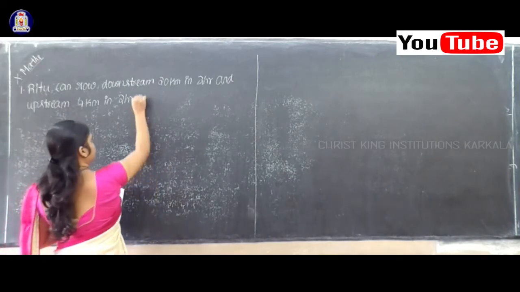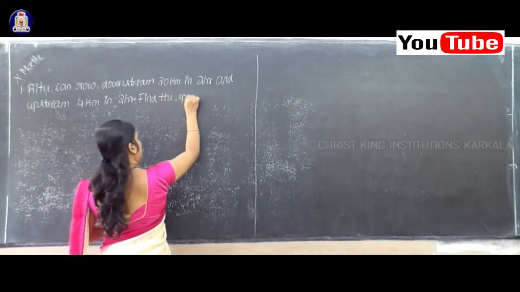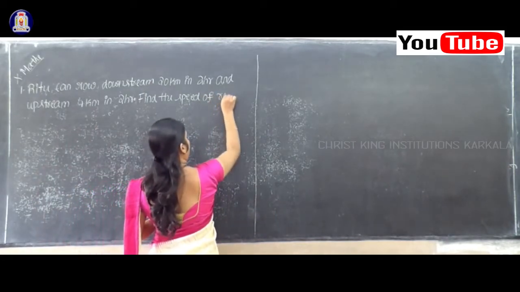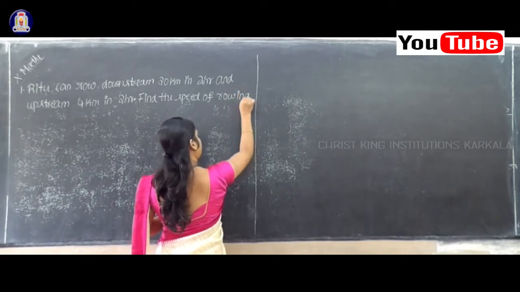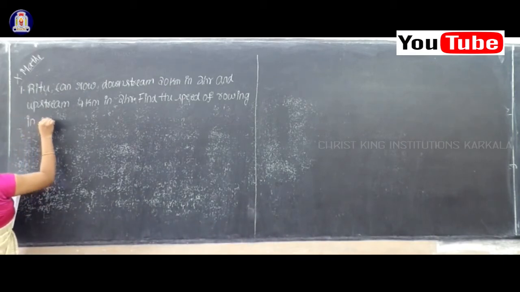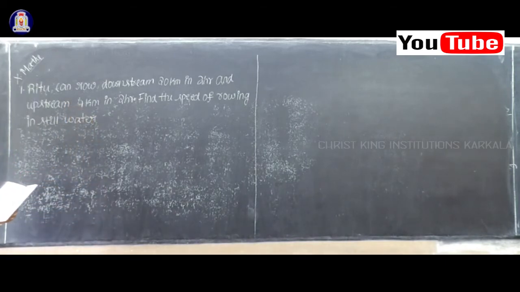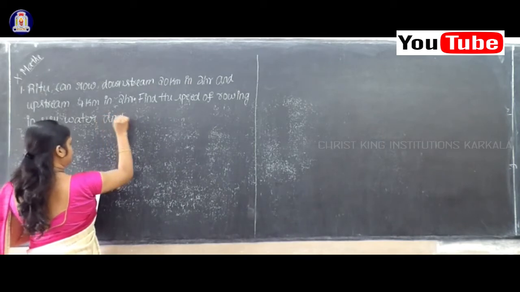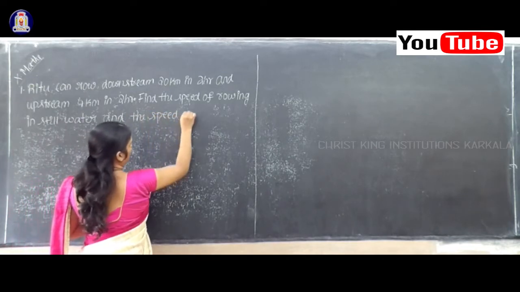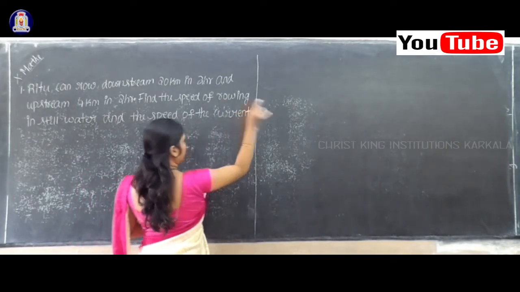Find the speed of rowing in still water and the speed of the current. Okay, this is the problem.